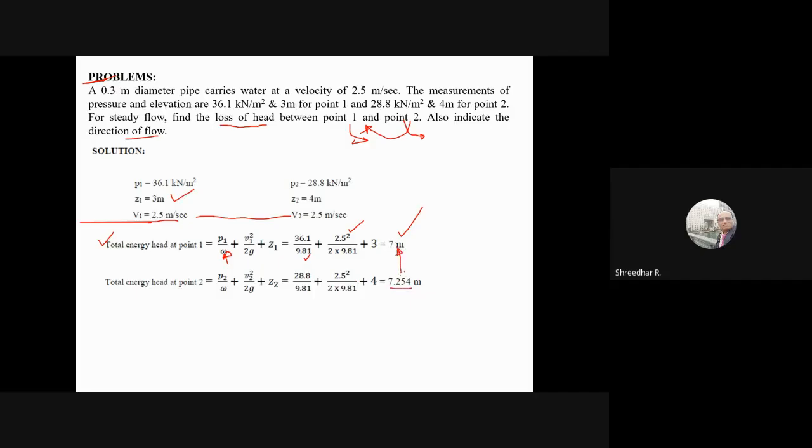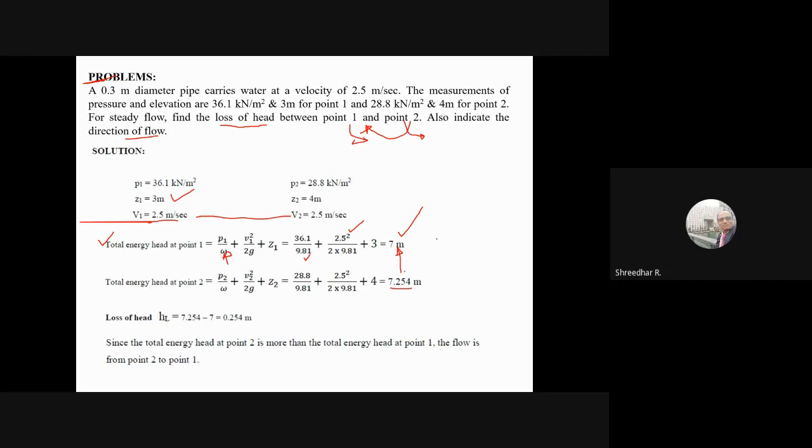So what is the loss? It is always the difference between these two. Therefore, if you want to calculate the loss, it is 0.254. But since the energy head at section 2 is more than the energy head at section 1, the flow is taking place from point 2 to point 1. So this is this type of question.